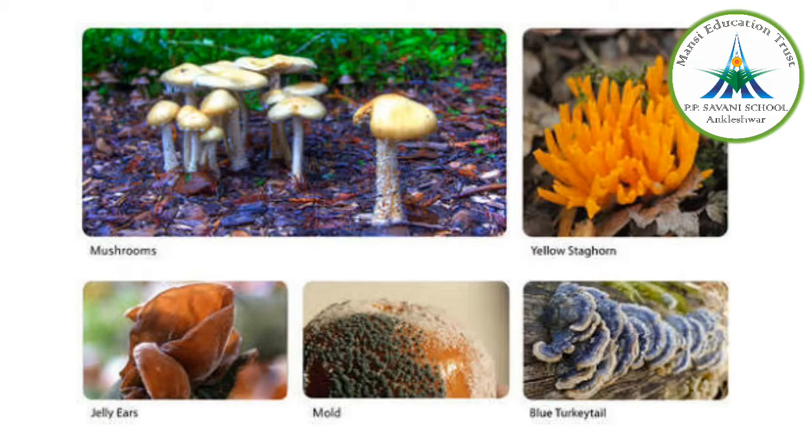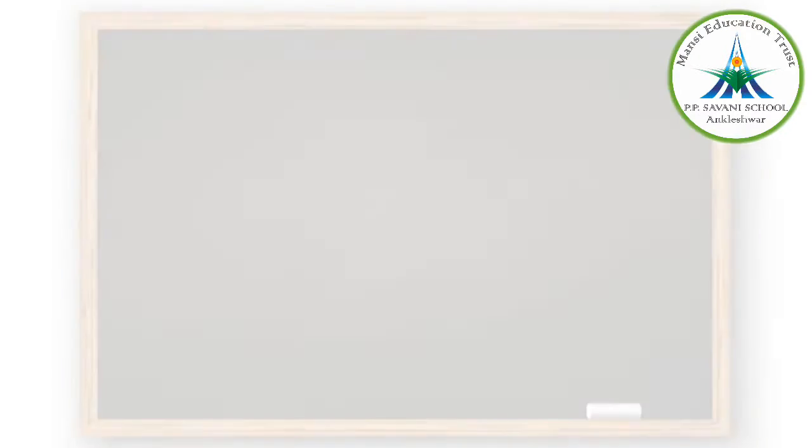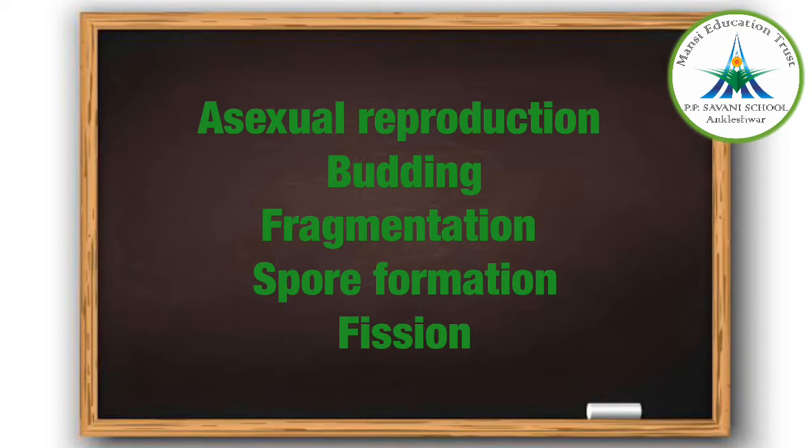Now when I talk about asexual reproduction, it is by various means like budding, fission, fragmentation, and by spores called conidia, sporangiospores or zoospores. Budding, fission and fragmentation are processes we have covered in 10th standard, in the reproduction chapter.